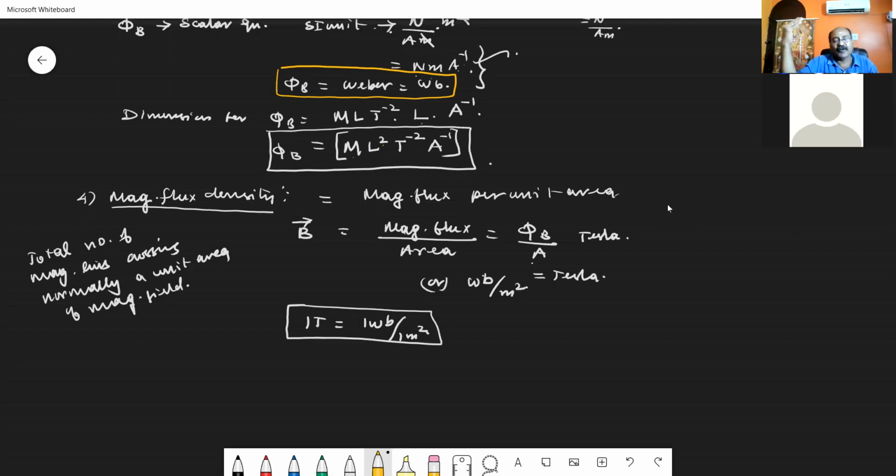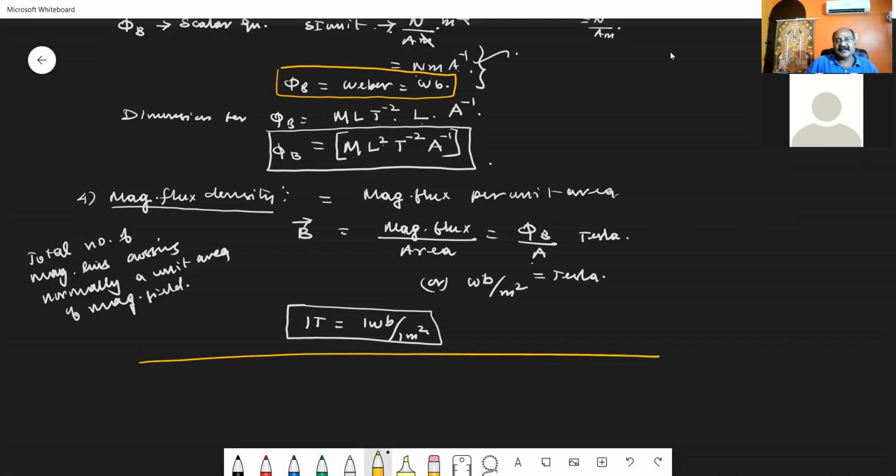இதெல்லாம் வரும் பின்னால 4th lessonல படிப்போம். அப்ப பாத்துக்கலாம். For now, just what is magnetic flux density? Flux density is nothing but magnetic flux per unit area. That is the total number of magnetic lines crossing normally through the unit area of the magnetic field. Any area flux, unit area flux density, and it is represented by a unit called Tesla, or Weber per meter square.